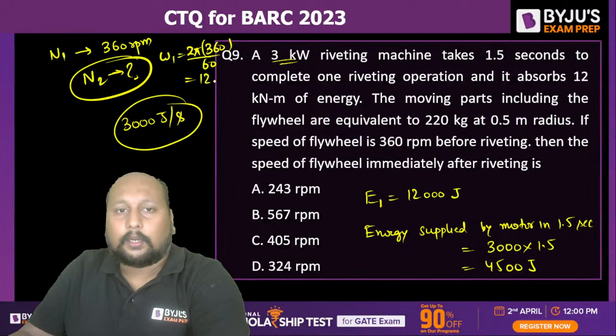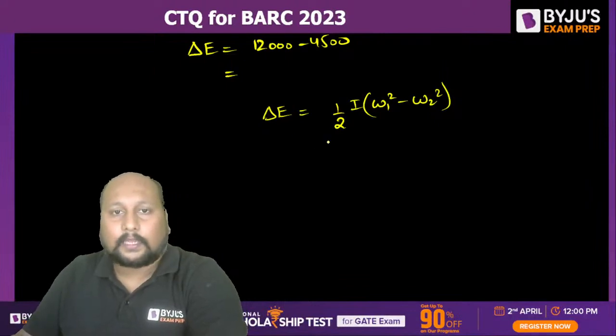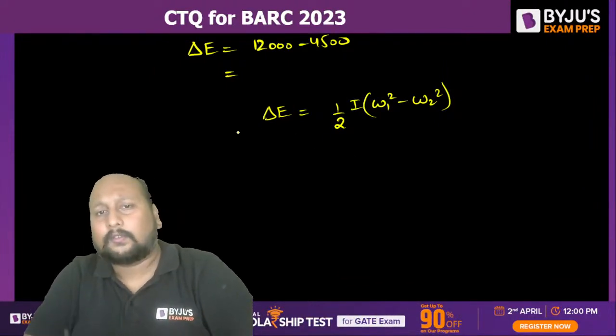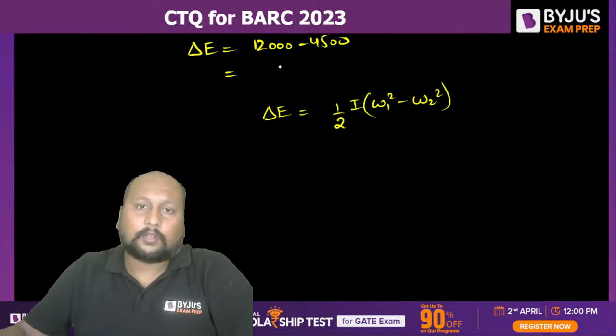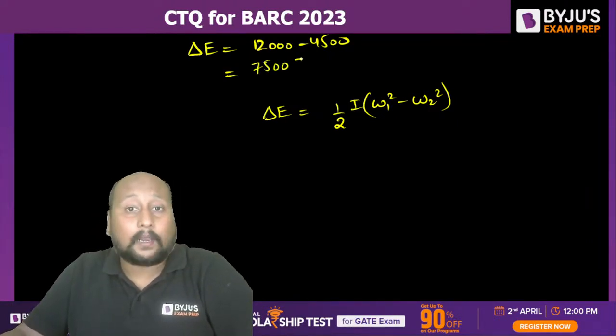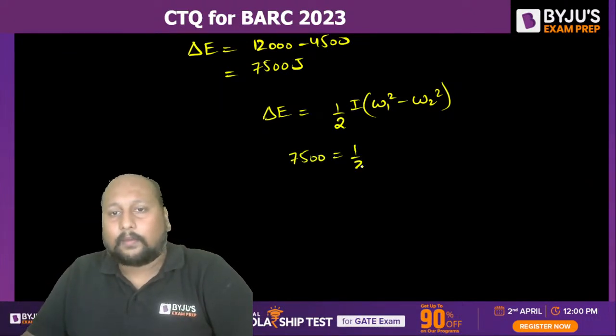So this will be 12 pi radian per second, right? This will be 12 pi radian per second. Okay, so I can simply say this will be 12,000 minus 45, this will be 7,500. 7,500 joule of energy is being supplied by the flywheel. So I can say 7500 is equal to 1 by 2.